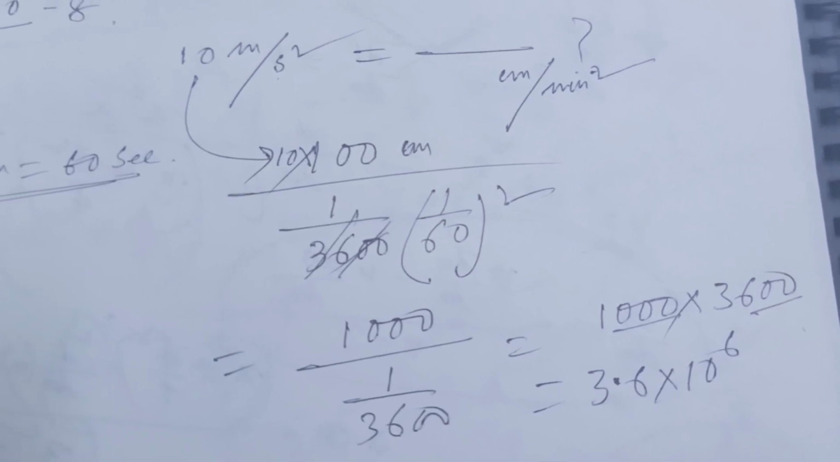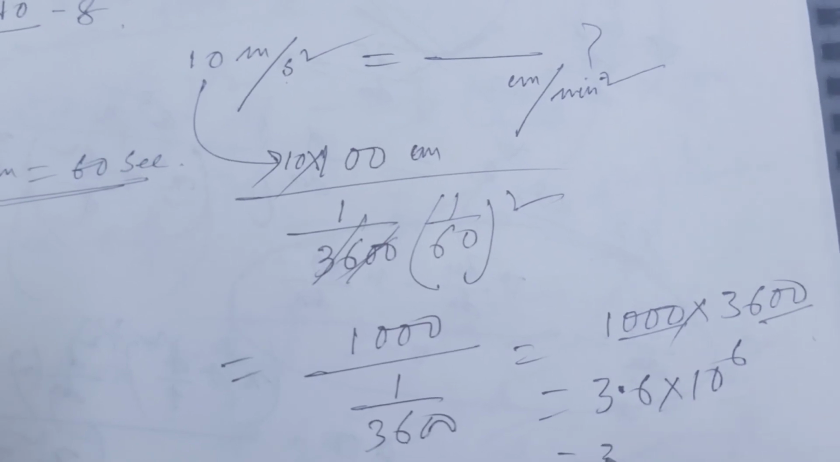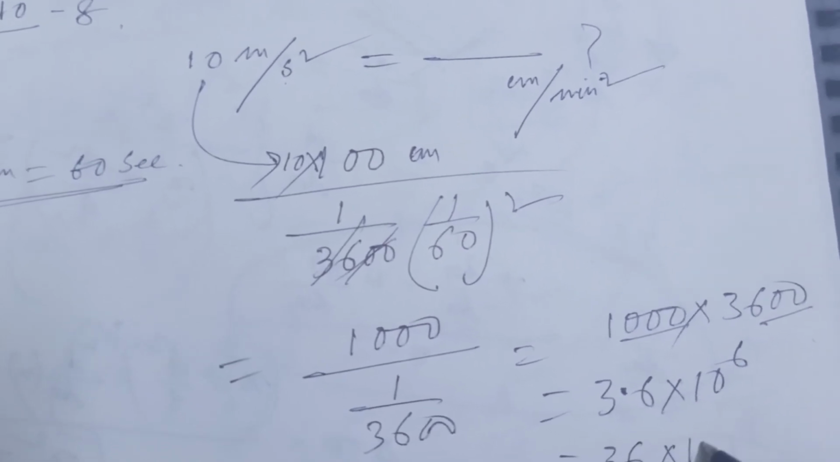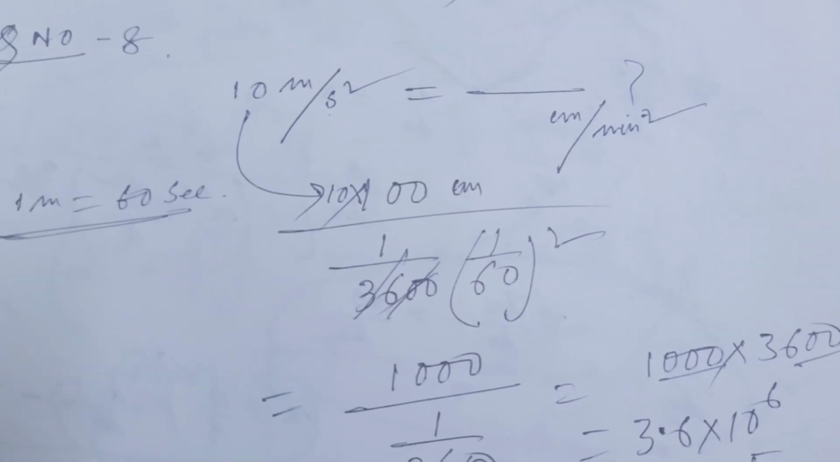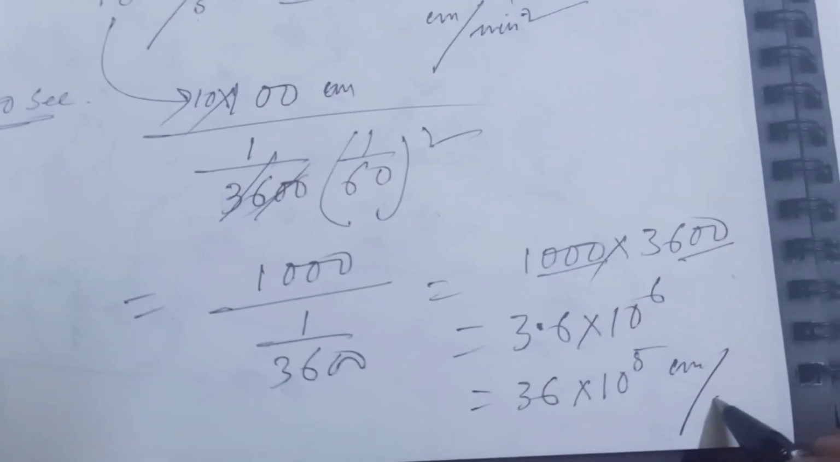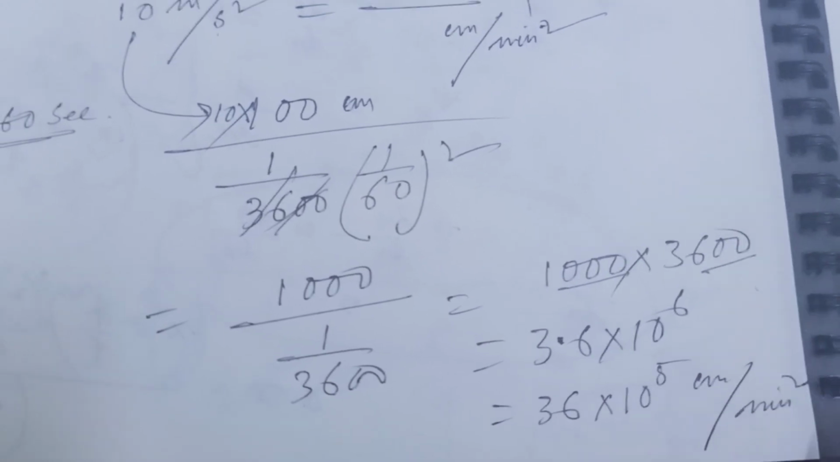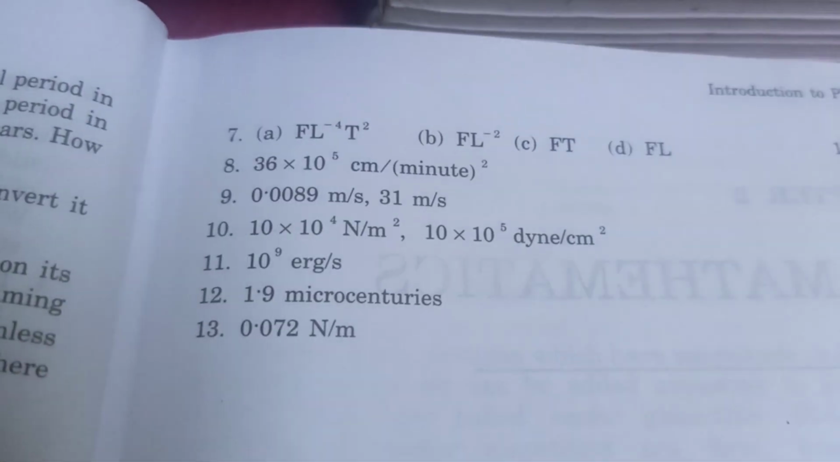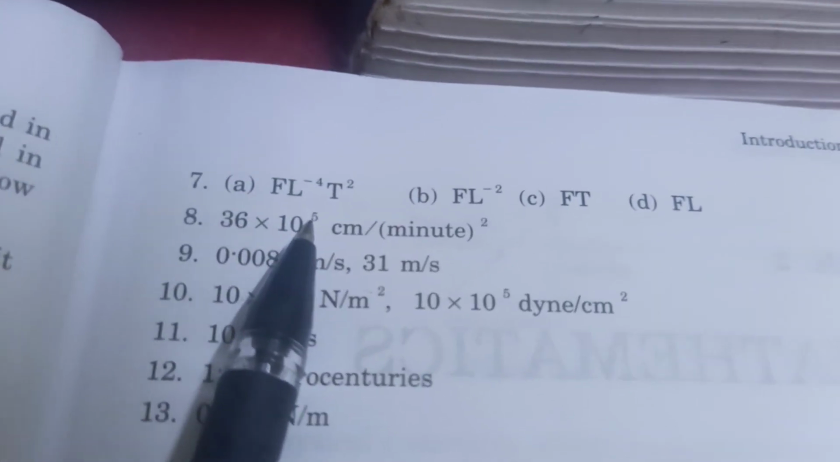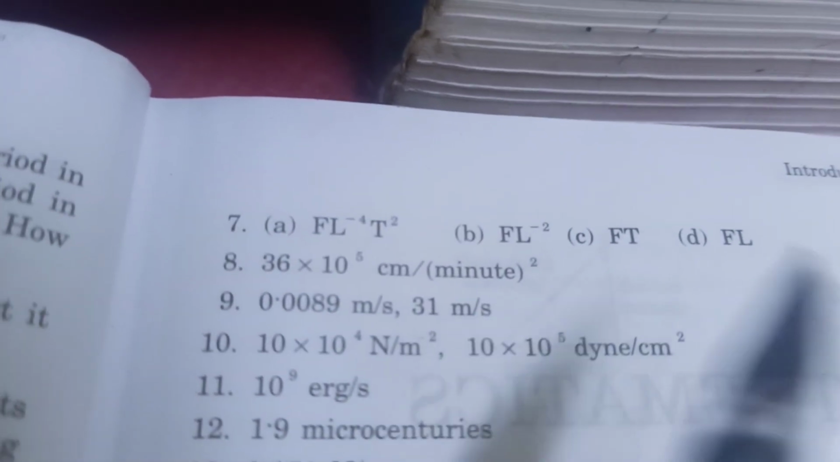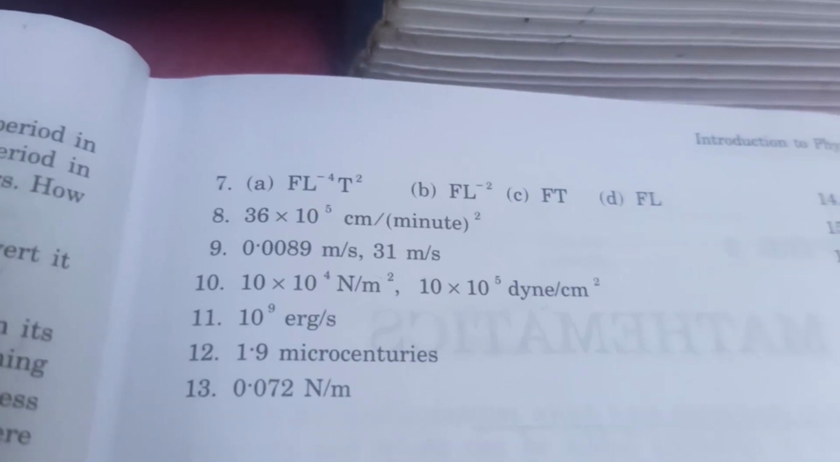Okay, or you can write 36 into 10 to the power of 5, and this will be centimeter by minute square. You can check the answer for question number 8. So question number 8, it is given 36 into 10 to the 5 centimeter by minute square. So it is correct.